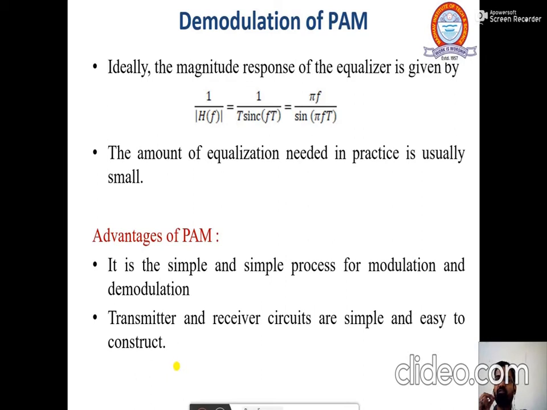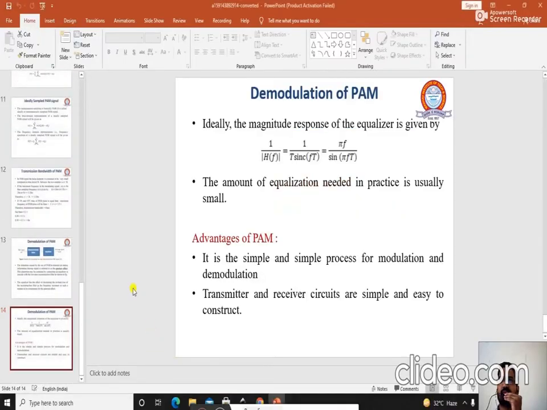And if you want to do ideal sampling, then you will use the delta pulse. Its transmitter and receiver circuits are very simple and easy to construct. So this was all about the pulse amplitude modulation theory.